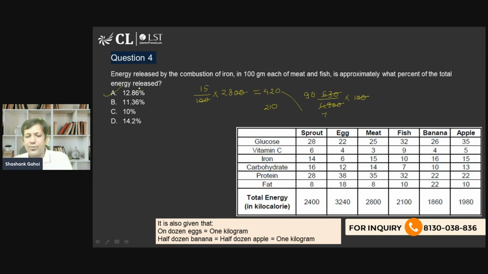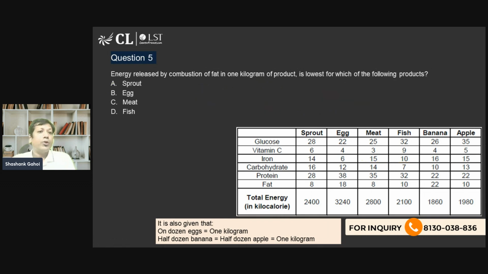We can easily get the answer for this question. Just remember, the mistake I made by taking wrong values of percentage is a mistake that you can make in this question. Otherwise this question is not difficult, because if the final value is in percentage, then it doesn't make a difference whether it is 10 grams or 100 grams or 1000 grams, the answer stays the same. Now let's move on to the next question.